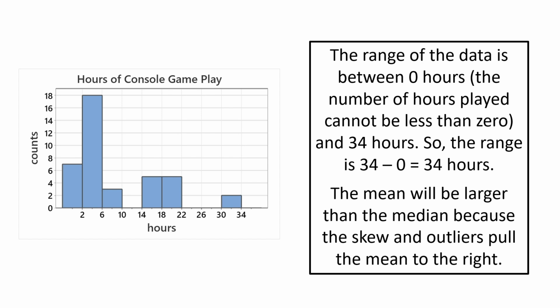Right, here it is. The mean will be larger than the median in this case because the skew and the outliers on the right-hand side are going to pull the mean toward the right. So the median, as we know, is in the bar from 2 to 6. It's in that tallest bar. The median is the same as the mode in this case. The mean is going to be something to the right of that because of the skew to the right. Oh, and that is it.